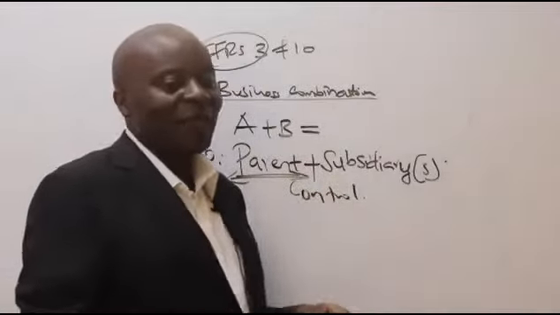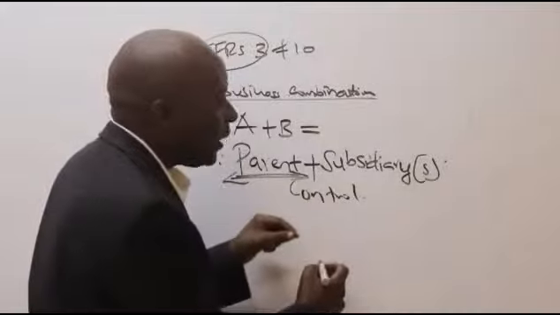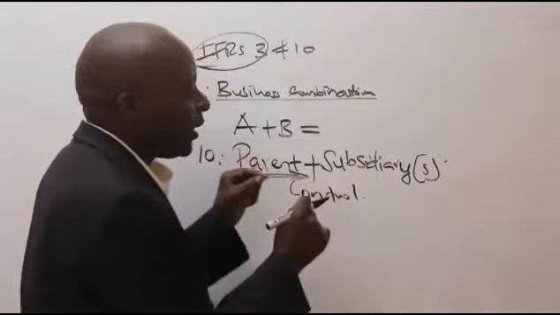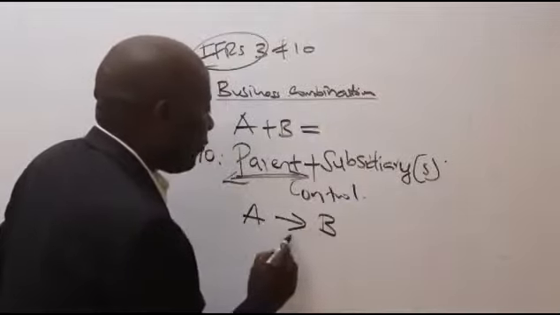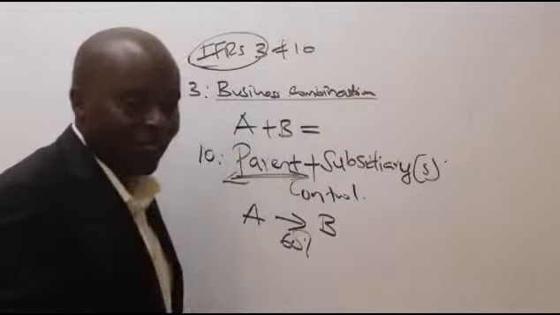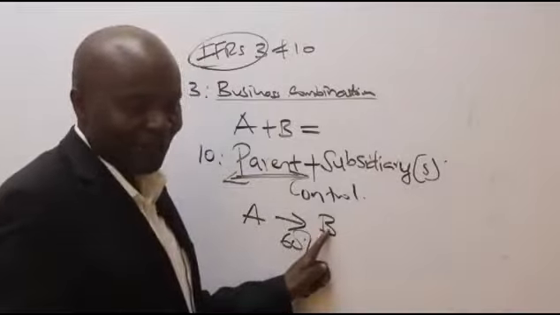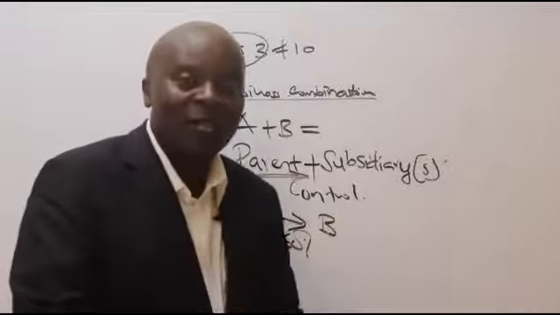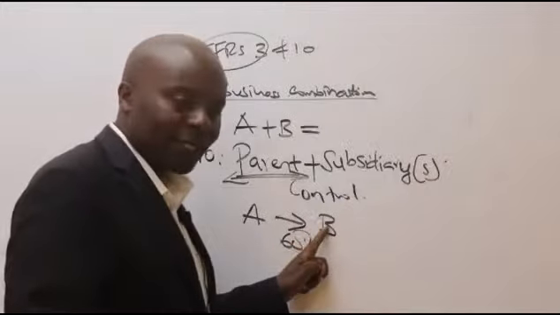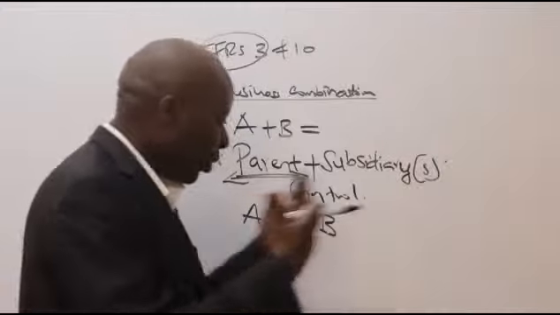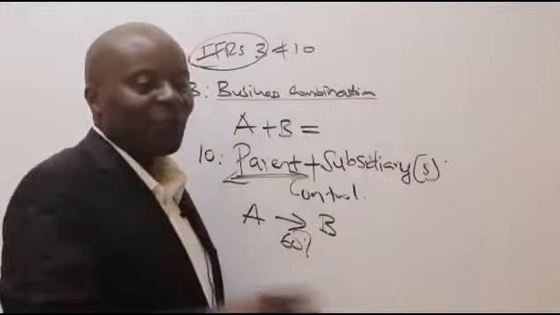Remember, initially before IFRS 10, we used to say that so long as a parent has made an investment of more than 50% in a company, for example if A goes ahead and buys 60% of B, then A has control over B. Because 60% of ordinary shares means they will have a lot of directors. During the AGM, they'll be able to pinpoint who wants to sit on this company's board. That was the old standard.